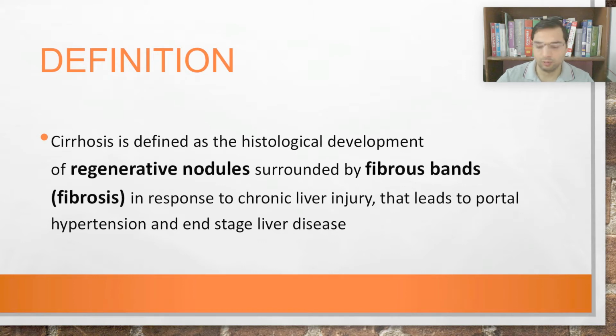bands, right? Why does cirrhosis happen? Whenever there is chronic liver injury, whenever the liver is having chronic insult, then it goes into a different architectural state, which is called liver cirrhosis, right? So this liver cirrhosis leads to two main sequelae. Those are portal hypertension and end stage liver disease. Portal hypertension is the major sequela of liver cirrhosis. We will learn about this portal hypertension in the next video.